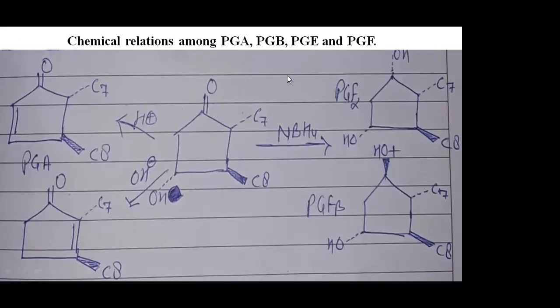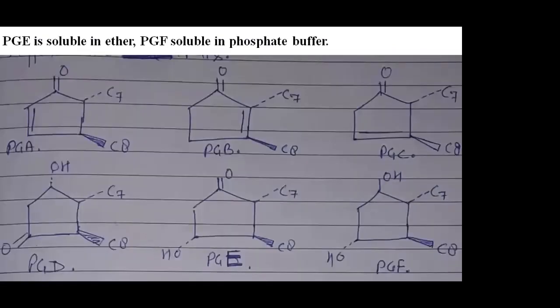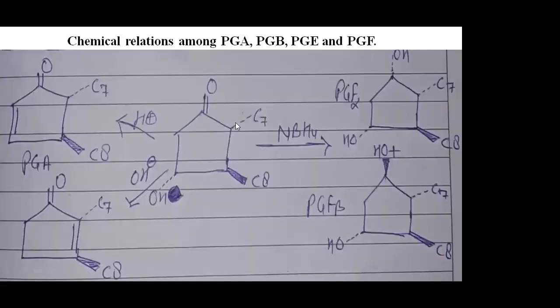So what types of chemical relationship exist between different types of prostaglandin? You can see here, this is prostaglandin E, as we already discussed. Its structure basically has a C double bond O on the upper side and OH on the downside. If we reduce prostaglandin E with sodium borohydride or lithium aluminum hydride, then it converts into prostaglandin F alpha and prostaglandin F beta.